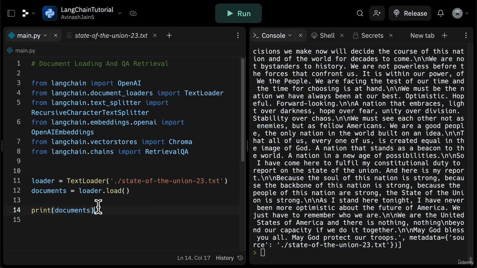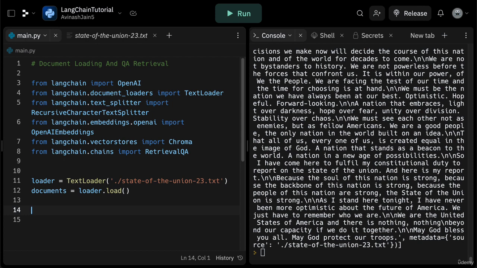Now that we have this document, what we can go ahead and do is split this document into chunks, okay? Why do we need to do this? Why are we even splitting our documents in the first place? Well, you split the documents into chunks because if the text is too long, it can't be loaded into the model. You want to create these semantically related chunks, and all that means is sentences that are related to each other. The best way of doing that is by putting sentences that are close to each other, or words that are close to each other, so that they're semantically related.